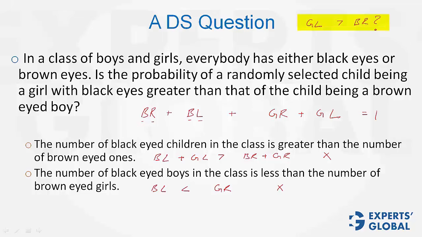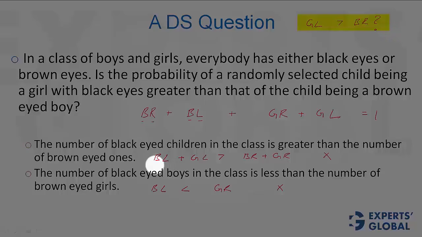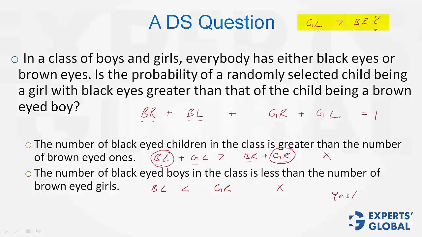Let's combine the 2 statements and check. So on combining, we know that the sum here is greater than the sum here. We also know that BL alone is less than GR alone, but the sum is greater. Therefore, GL must be greater than BR. So on combining, we could get to an answer, that yes, GL is greater than BR. Girls with black eyes are greater in number than boys with brown eyes. Combining worked. Therefore, C is the correct answer choice.